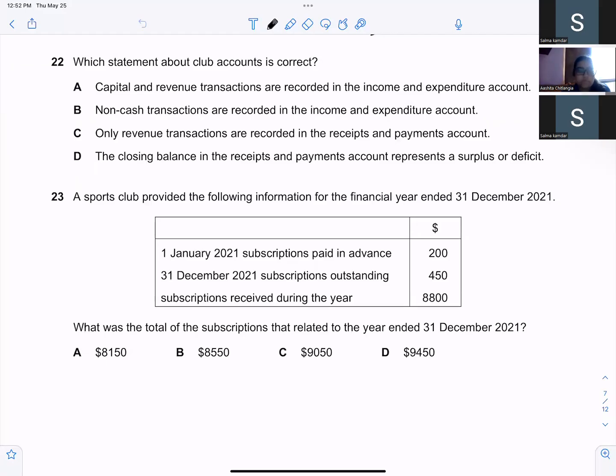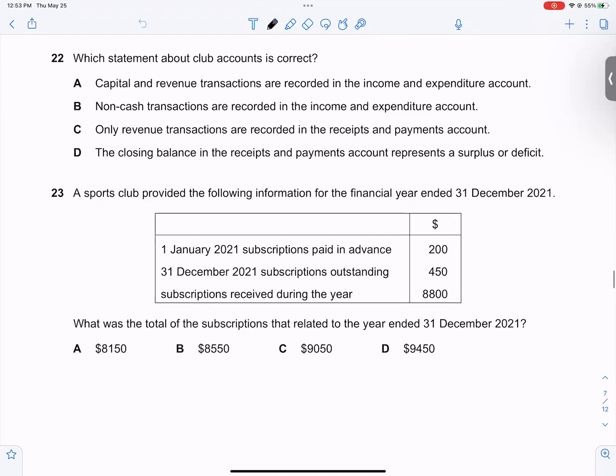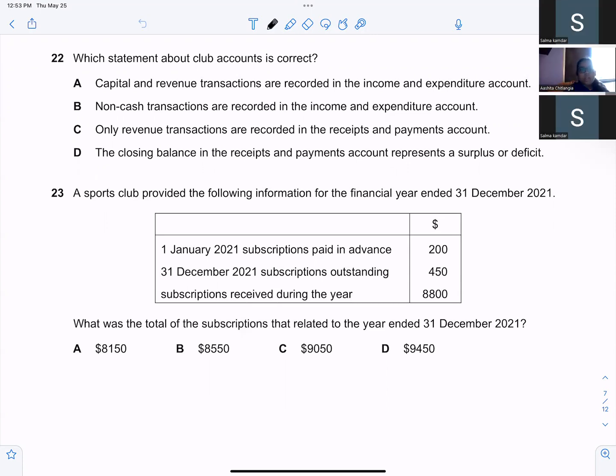So we are doing the May June 2022 paper, from question number 22, part 2. Which statement about the club is correct? A: Capital and revenue transactions are recorded in the income and expenditure account. B: Non-cash transactions are recorded in the income and expenditure account. C: Only revenue transactions are recorded in the receipts and payment account. D: The closing balance in receipts and payment account represents a surplus or a deficit.